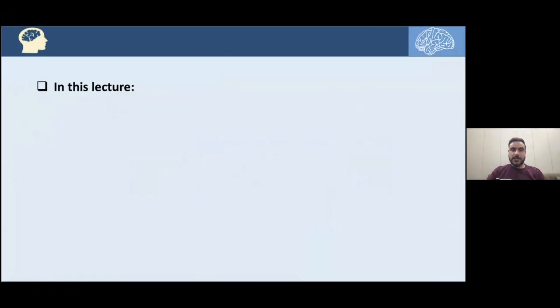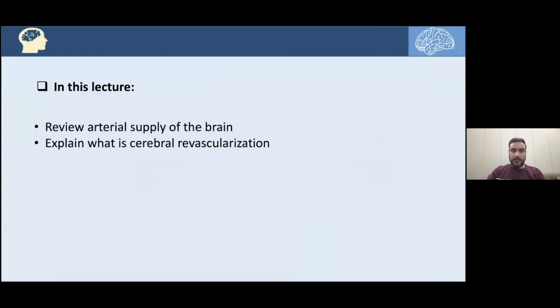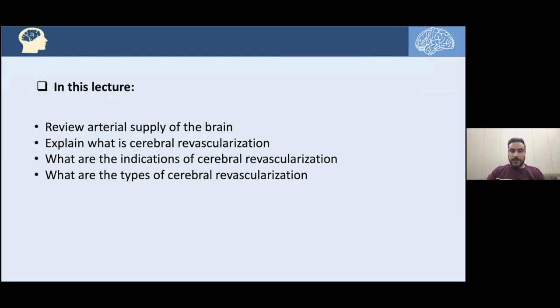In this presentation, I'll start by reviewing the arterial supply of the brain, and then I will explain what is cerebral revascularization and what are the indications of cerebral revascularization and what are the 4 main types of cerebral revascularization, and then we will discuss a few examples regarding this procedure.